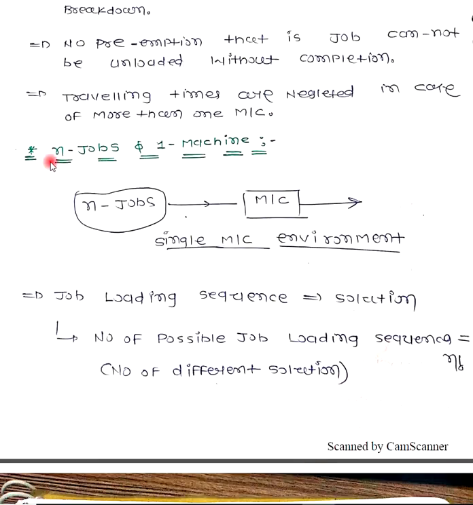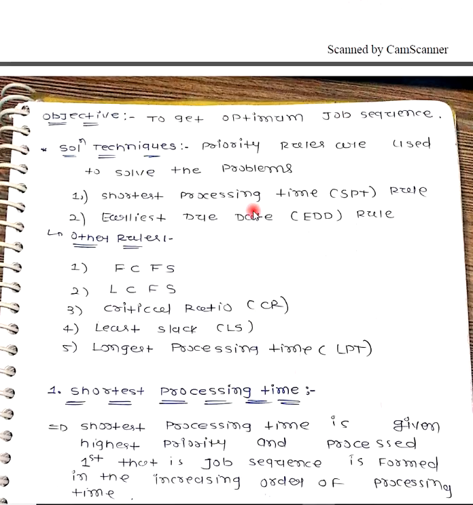Now we are looking at the main topic, that is n jobs on one machine. What do we mean by n jobs one machine? Suppose we have a number of jobs to carry out and we have only one machine. Which job is processed first, which is second, which is last? That sequence is what we find in the n job one machine problem. The objective is to get an optimum job sequence.